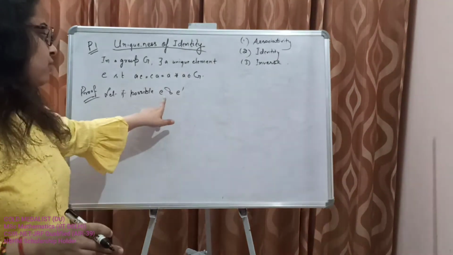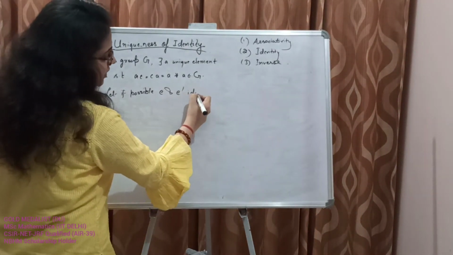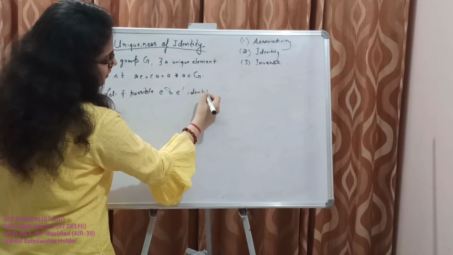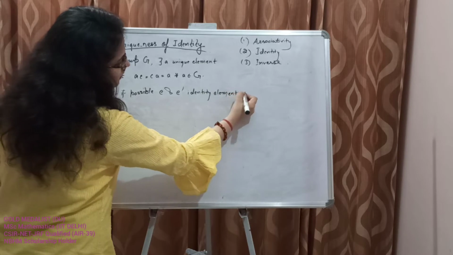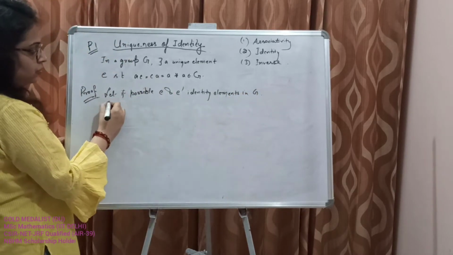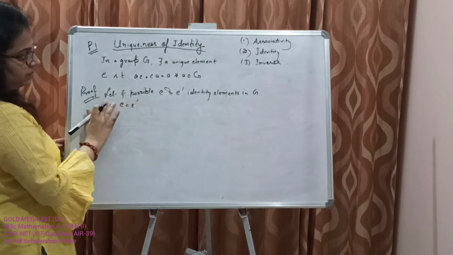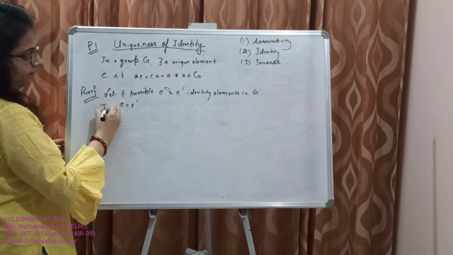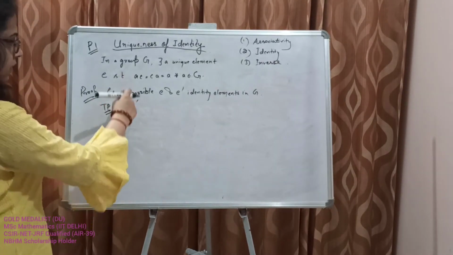So let, if possible, these be two identity elements in G. Now to prove: E is equal to E dash. This is to be proved, TP.